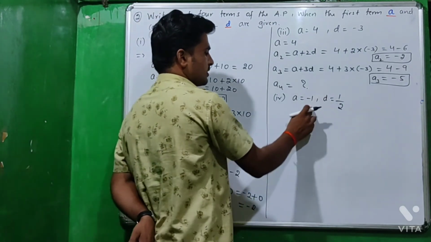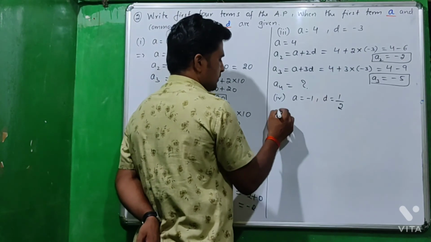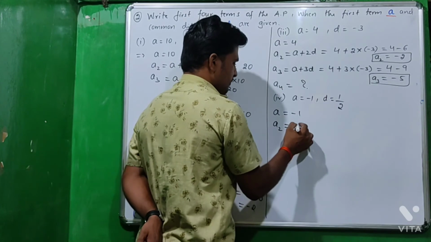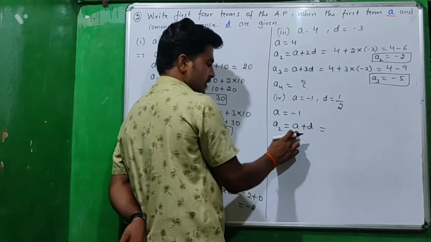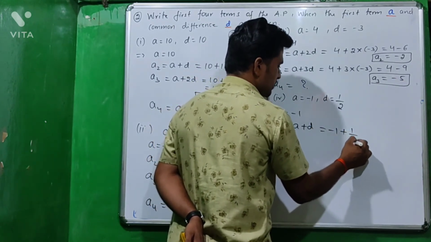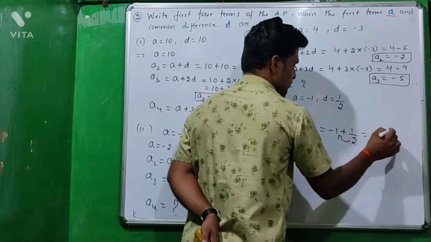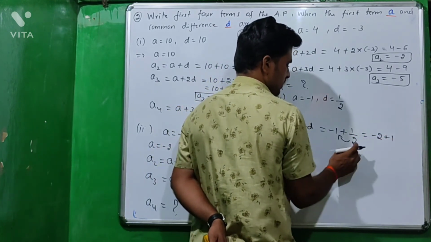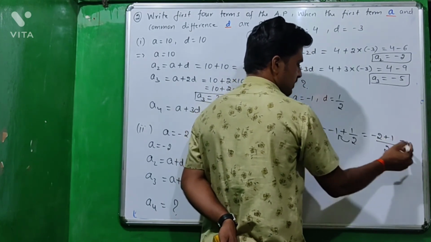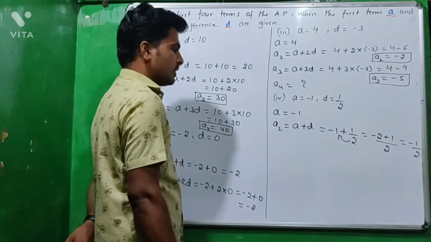Then the fourth question, a equal to -1 and d equal to 1/2, so the first term is -1 and the second term a2 equals a plus d. Here a value is -1 plus d value is 1/2. Take the LCM. 2 into -1 is -2 plus 1 divided by 2. So -2 plus 1 is -1/2, so the second term is -1/2.